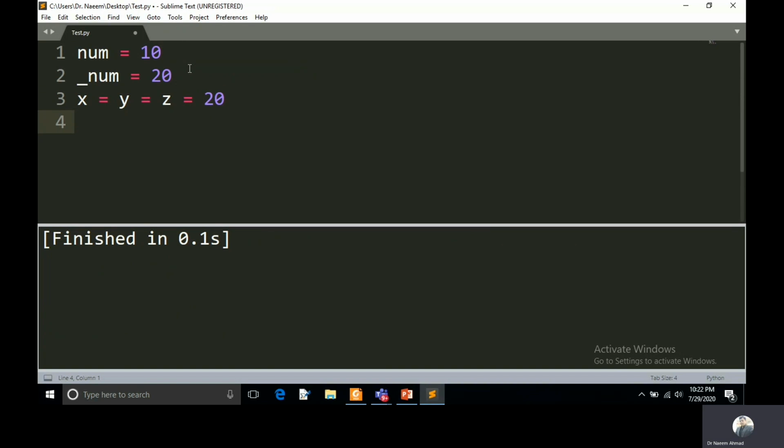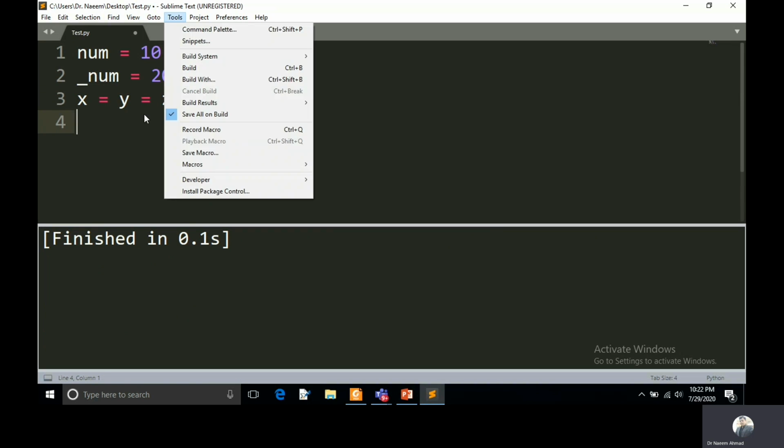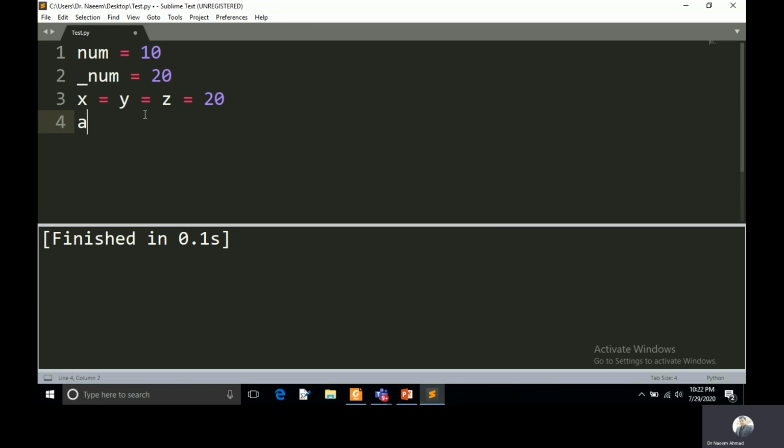If you want to take different values for different identifiers or variables, you can just keep the names of the variables separated by comma, and you can keep the assignment operator. After the assignment operator, you have to keep the list of the values. So I am using here 1, 3. And if I execute, it will allow it and we don't have any error.